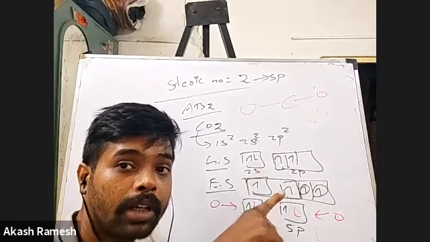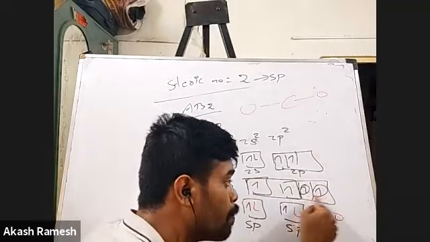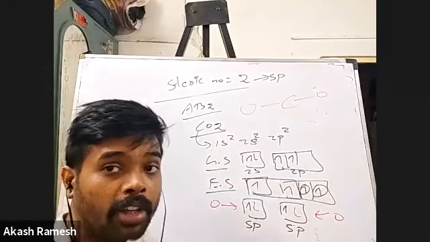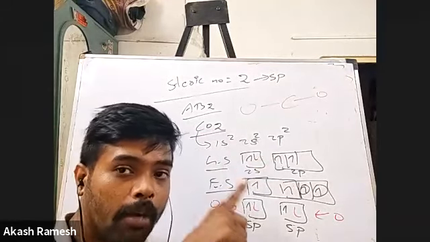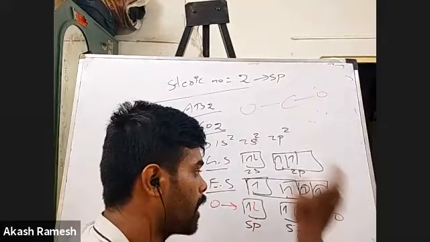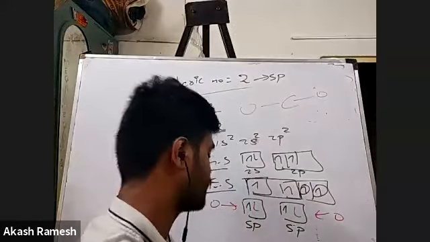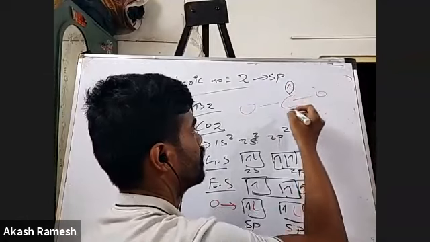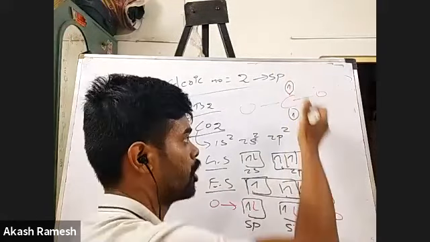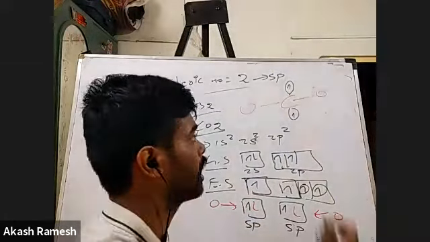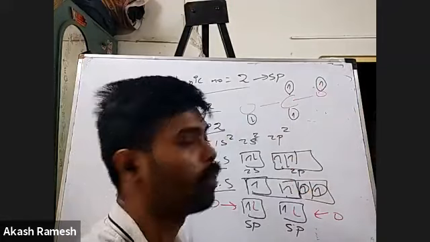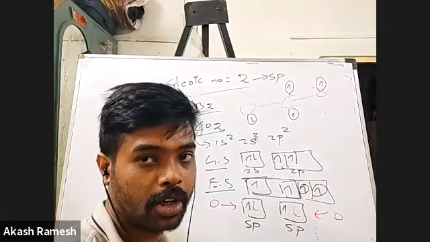They will get paired with the overlapping of these 2 pure atomic orbitals with the pure atomic orbitals of oxygen. Because I told you, pi bonds will have pure atomic overlap. Sigma bonds will have hybrid overlap, I mean, hybrid orbitals and atomic orbital overlapping, right? So these 2 are pi bonds now. So how will I mark it? I will mark it like this. There is 1 electron, and another electron in carbon. These are the p orbitals, each having 1 electron. Now this oxygen atom will also have 1 unpaired electron, done.